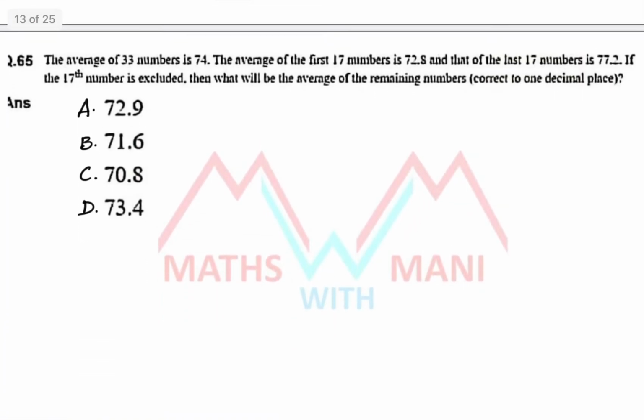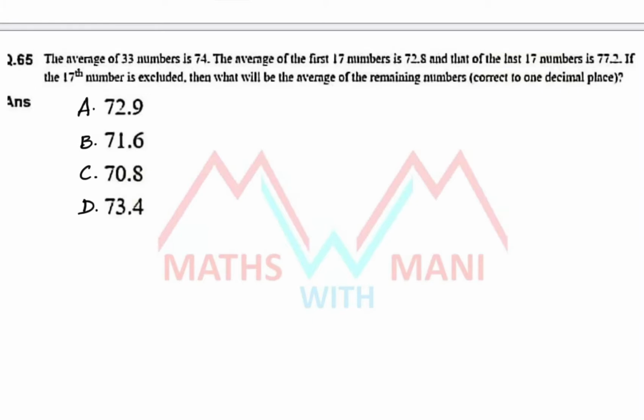Yes. This is a very important model. I will tell you this model in a shorter time. The average of 33 numbers is 74. The average of the first 17 numbers is 72.8 and that of the last 17 numbers is 77.2. If the 17th number is excluded, then what will be the average of the remaining numbers correct to one decimal place? This is a very important one.